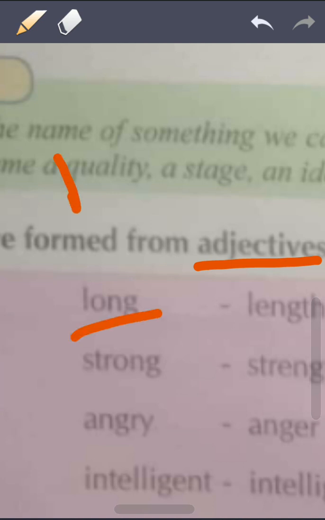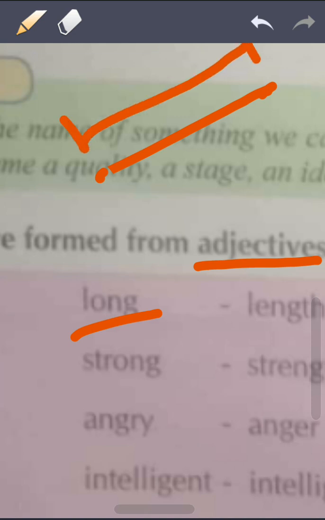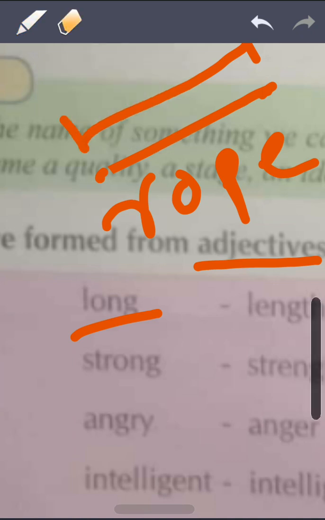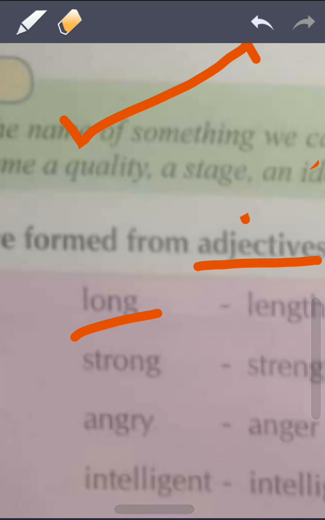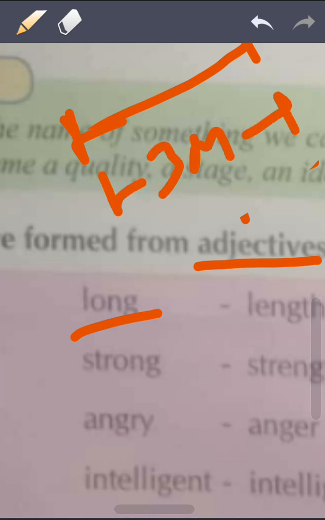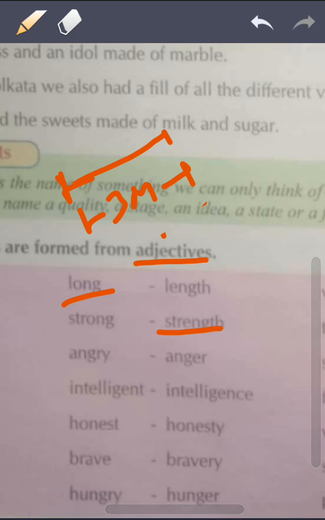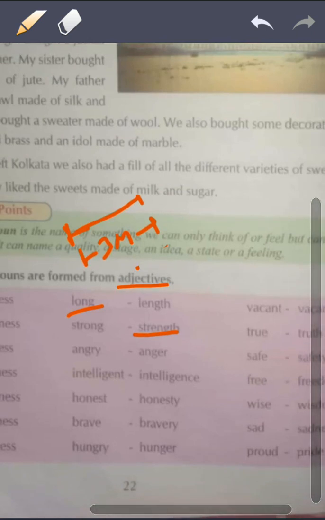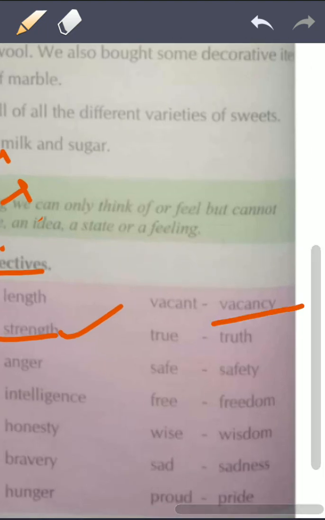Like I say, this is a long rope. So that is defining the rope. Which type of rope is it? It is a long rope. But when I say this rope's length is 3 meters, then it is what? It is a noun. It has something. It has what? It has 3 meters of length. So it has something. So it will be called an abstract noun.